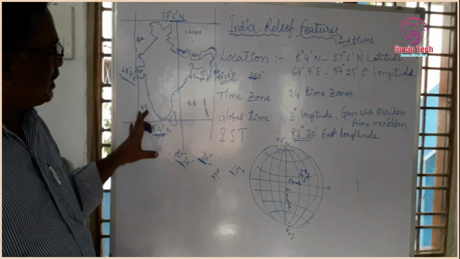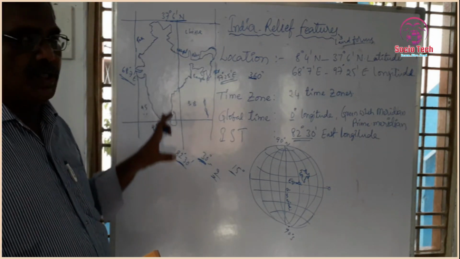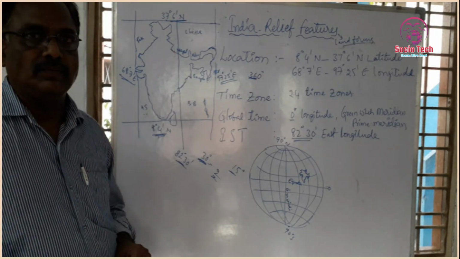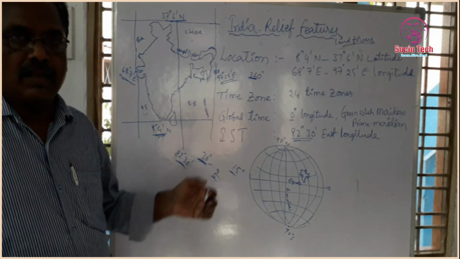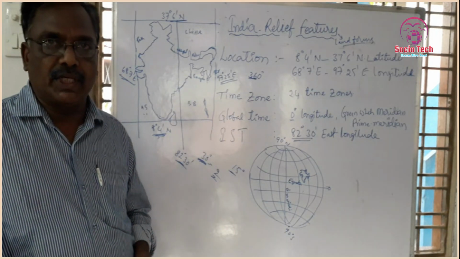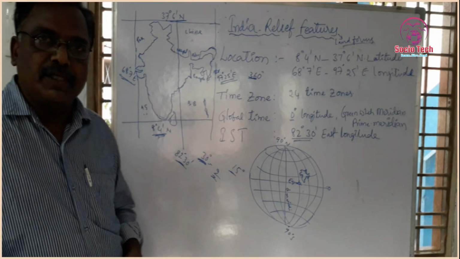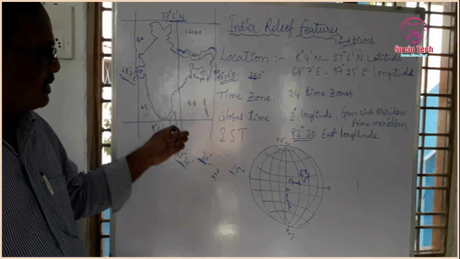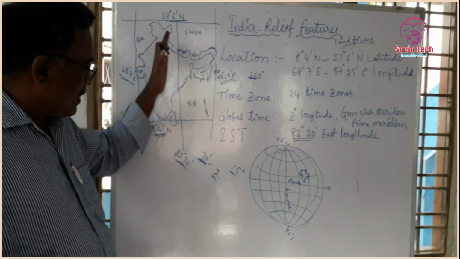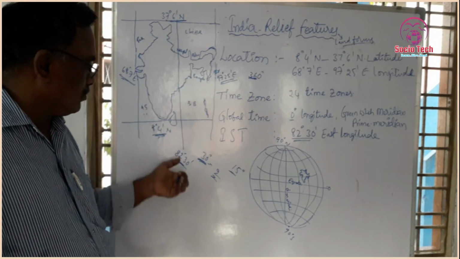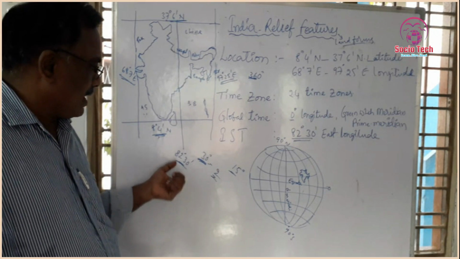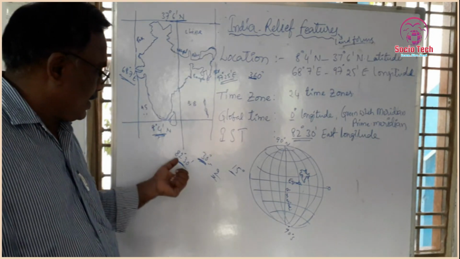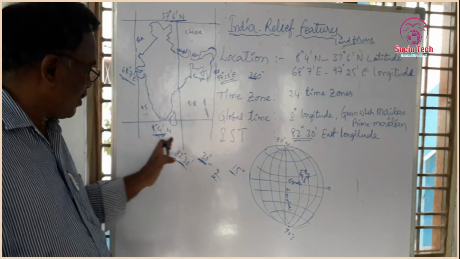When a standard time is there, we can operate the various systems at the same time. There is no confusion, mostly in the railways or other means of communication. Time is very, very important. So time differences are avoided based on IST, Indian Standard Time. To avoid the confusion, 82 degrees 30 minutes exactly is used.